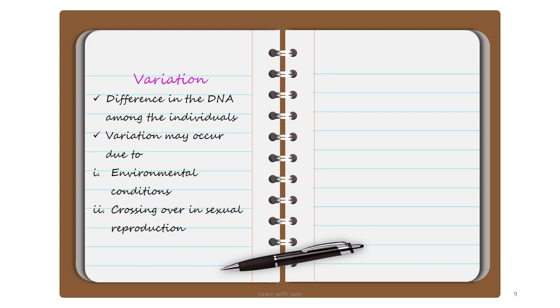Crossing over in sexual reproduction. So you have studied the meiosis process. In meiosis, before the formation of a gamete, a haploid cell, what will happen? Inside your body, the paternal chromosomes and the maternal chromosomes come together and exchange their genes. In that way, the genetic makeup is changed, which gives rise to variation.